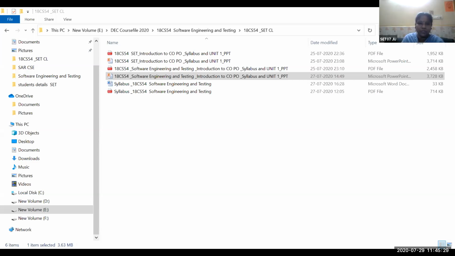If you take the course, we have software engineering and testing. It is a core subject. We are studying this course during the 5th semester. In this course, we have internal marks of 30 marks based on the internal assessment. And for the semester end exam, you will be writing for 70 marks. It is a 3-credit course. The number of hours we need each week is 3 hours, we will be having this class, and the exam will be conducted for 3 hours.